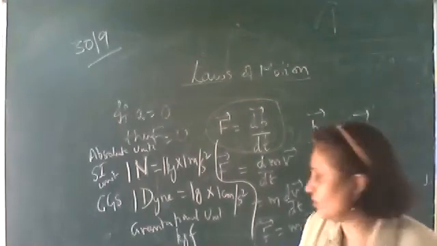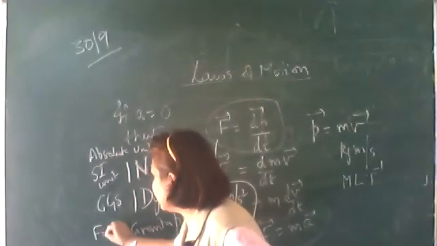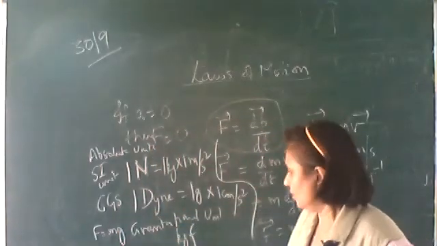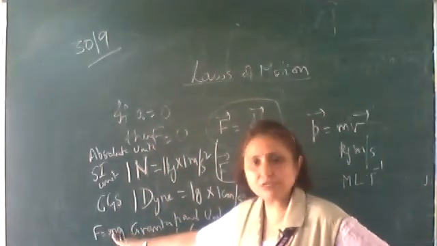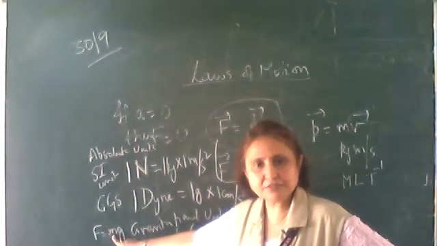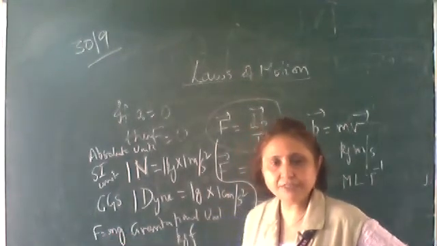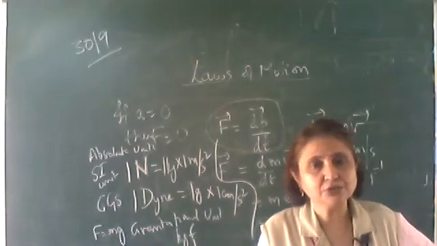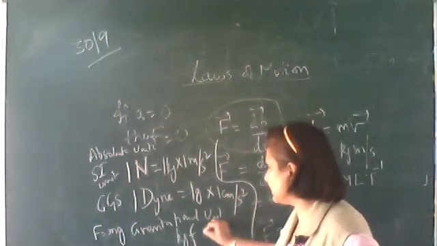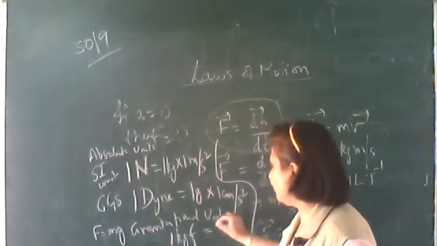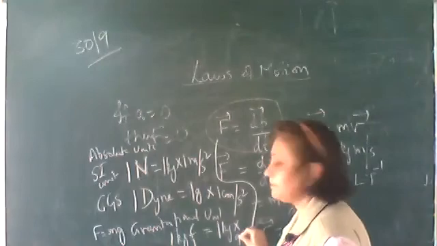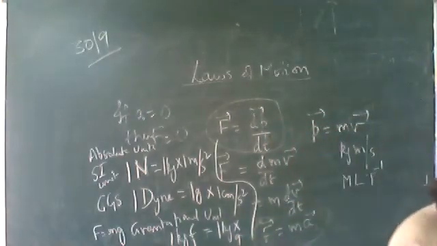Force is equal to m into g. Which acceleration will be acting? Acceleration due to gravity. Okay, so 1 kg force is equal to 1 kg mass. Okay, and how much will be the acceleration? Acceleration due to gravity, which we know is equal to 9.8 meter per second square. So 1 kg force is 1 kg into 9.8 meter per second square.